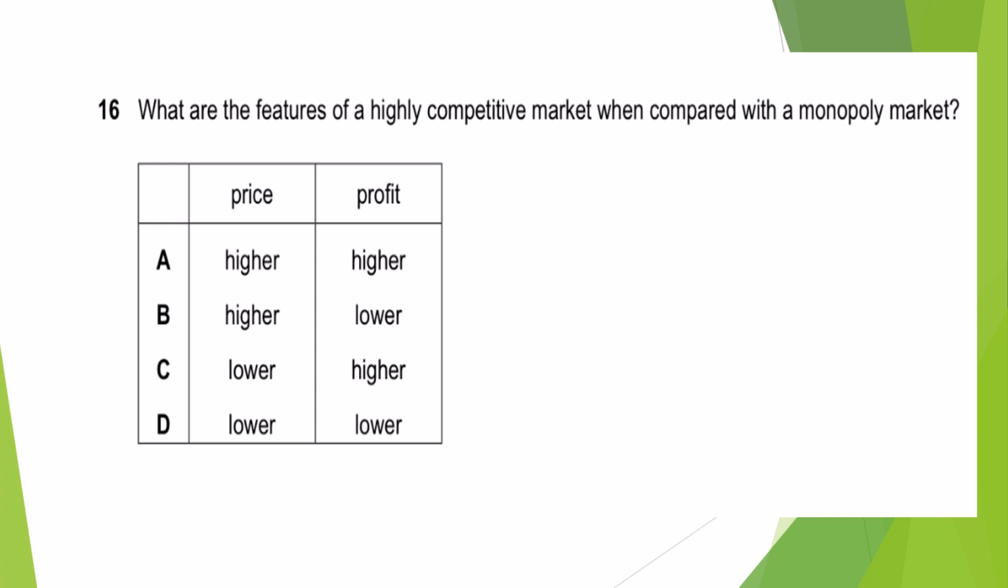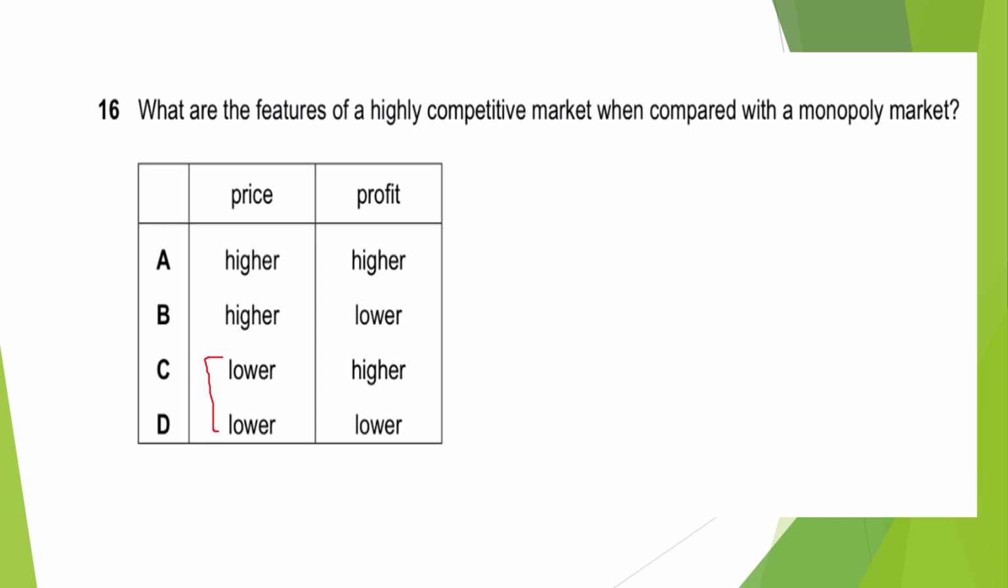16th is that what are the features of highly competitive market as compared to monopoly? And we need to look into the prices and the profits. Okay. So features of highly competitive market as compared to monopoly means monopoly is the one who can charge high prices. So highly competitive market is going to charge low prices, right? So we have to think from these two.